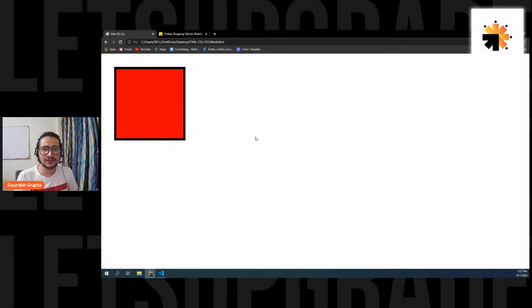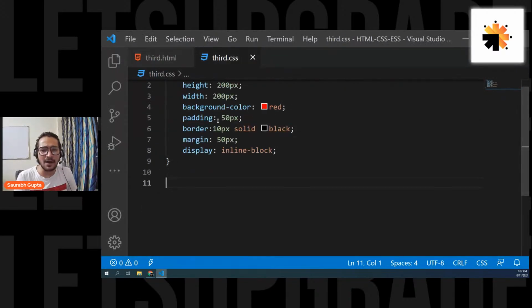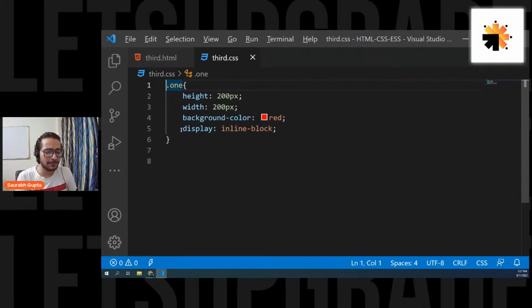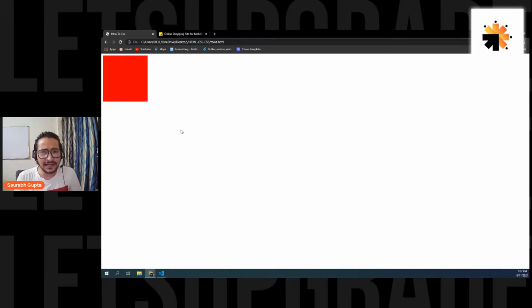This is the normal, right? Let me remove the padding and margin and everything. Let's remove the border, the margin, and the padding. That means the element is normal now. Now, if you see clearly, the element is not having any margin or padding. But can you see there is a gap here, everyone? There is a gap on the left and on the right.